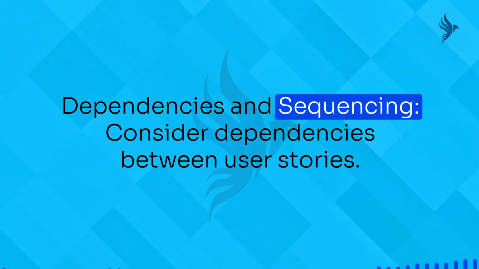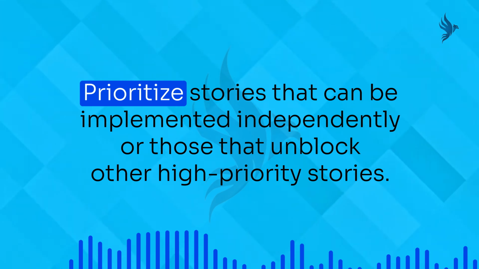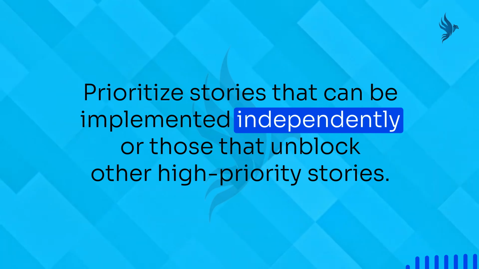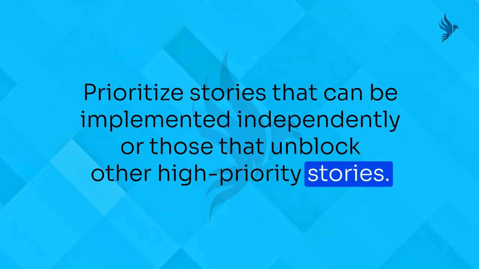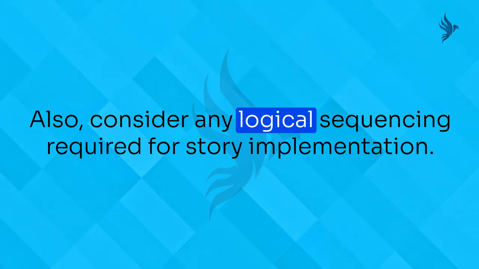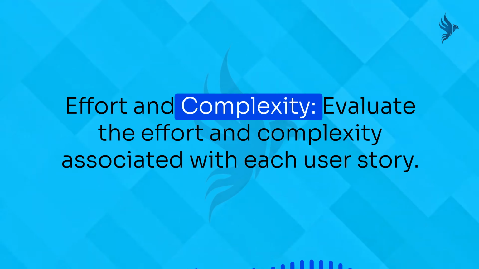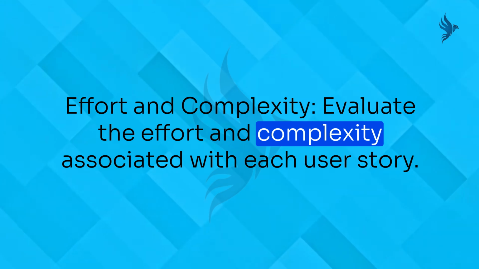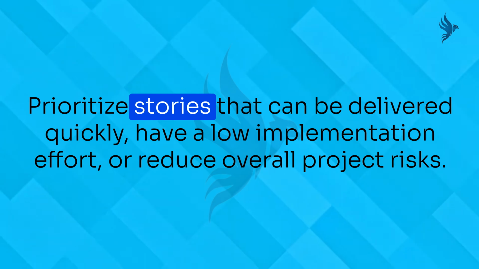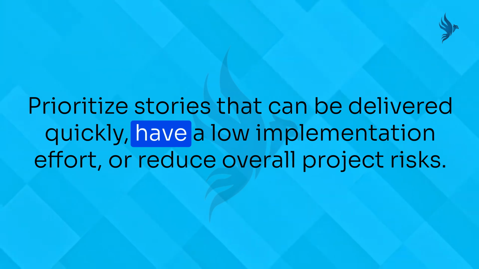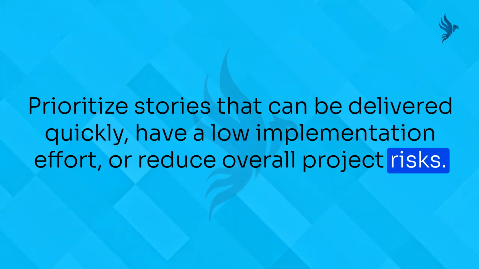Dependencies and sequencing. Consider dependencies between user stories. Prioritize stories that can be implemented independently, or those that unblock other high-priority stories. Also, consider any logical sequencing required for story implementation. Effort and complexity. Evaluate the effort and complexity associated with each user story. Prioritize stories that can be delivered quickly, have a low implementation effort, or reduce overall project risk.